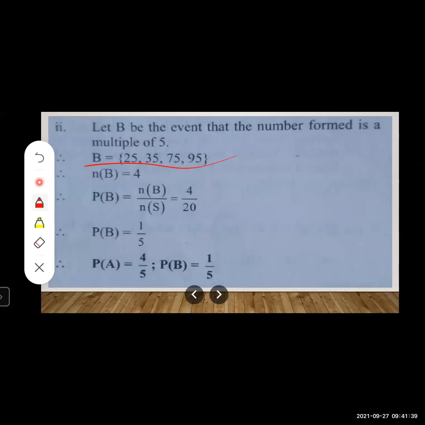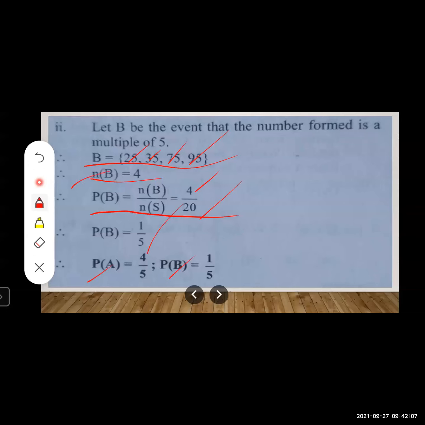We have considered B as the event that the number formed is a multiple of 5. So the favorable outcomes or sample points for the event B are 4. Again use the formula n(B) upon n(S). n(B) is 4, n(S) is 20. So 4 5s are 20, and P(B) is equal to 1 upon 5. So at the last you will write P(A) and P(B) values.